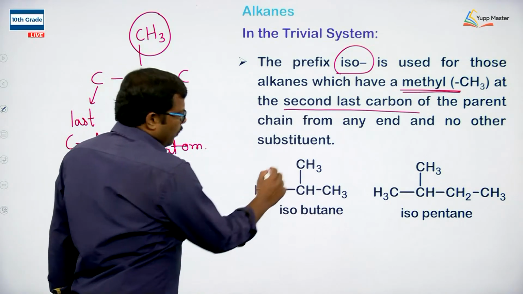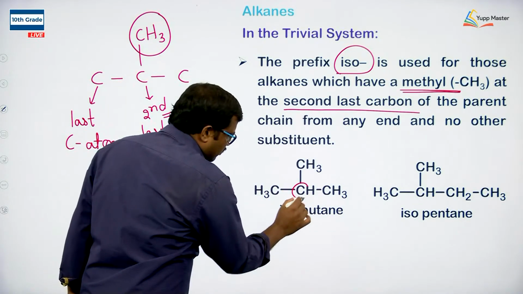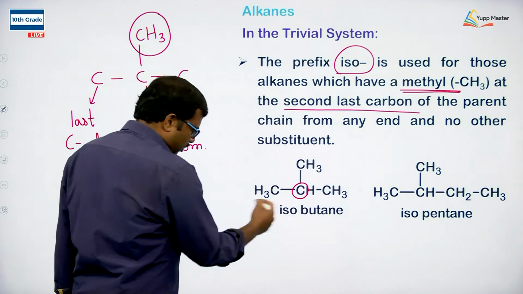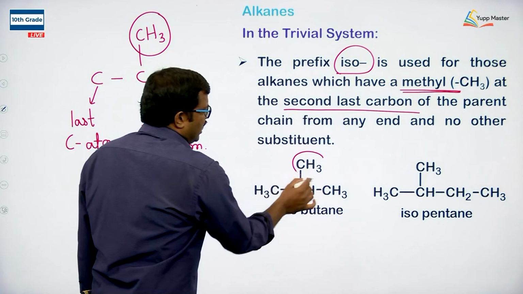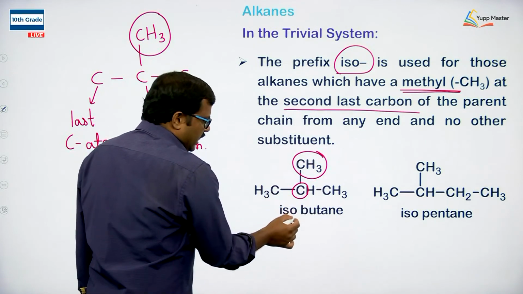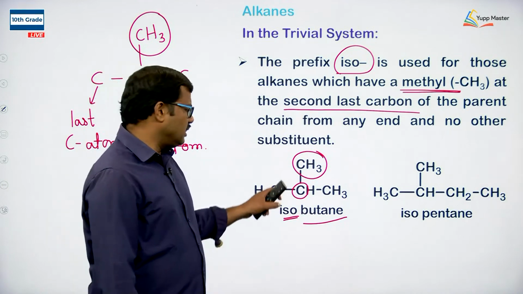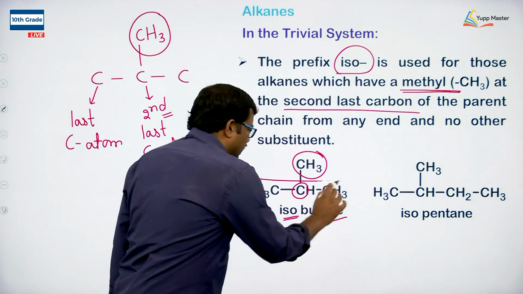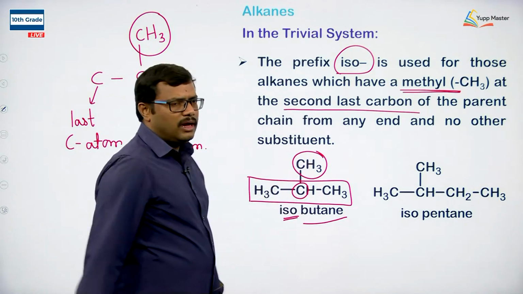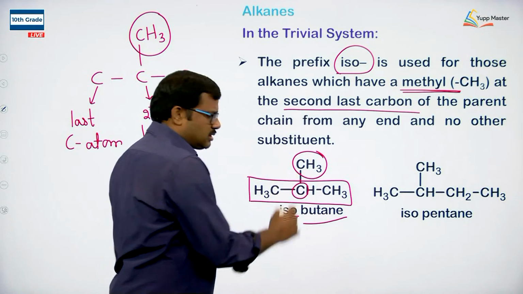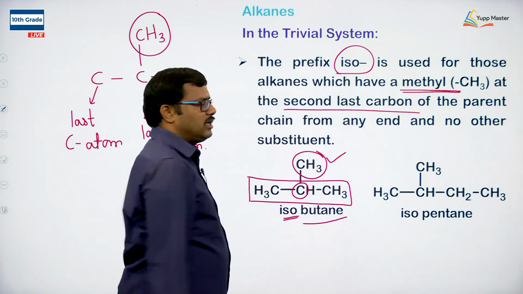So, here how many carbon atoms are present? We have 4 carbon atoms and this is the second last carbon atom from this side, you can take from any side, and on that we have a methyl group. Therefore, it is taken as isobutane. Isobutane means 3 carbons are in one straight chain, whereas one CH3 is present on the middle carbon, or you can take from one end the second last carbon atom having a methyl CH3 substituent.